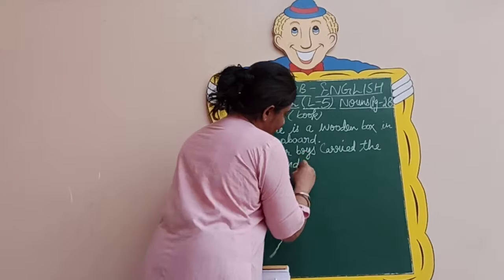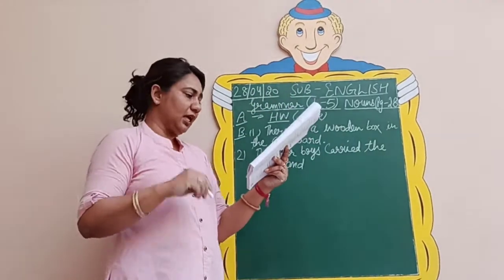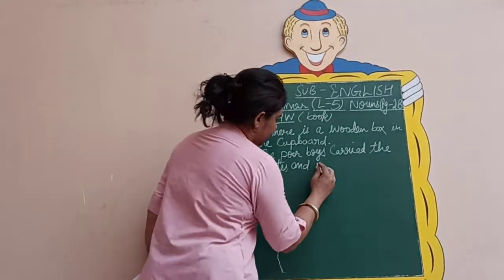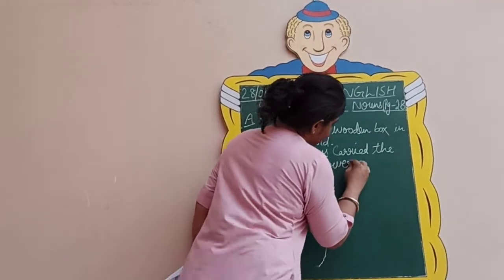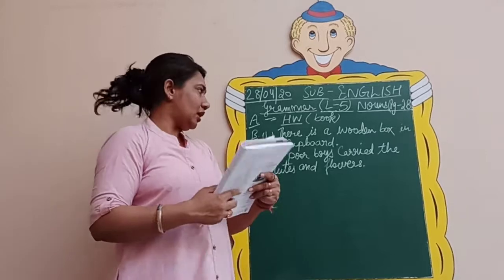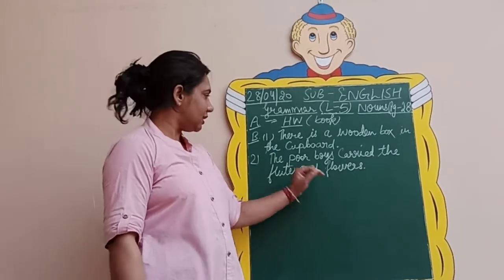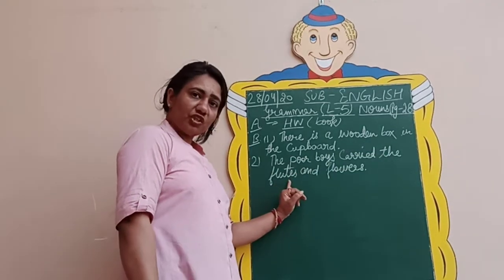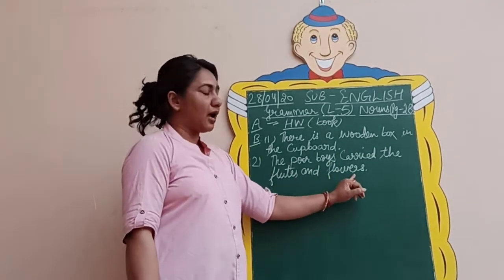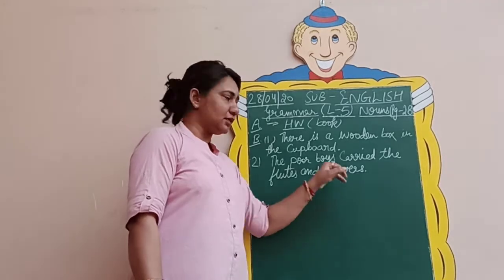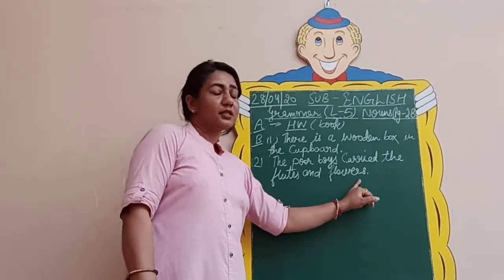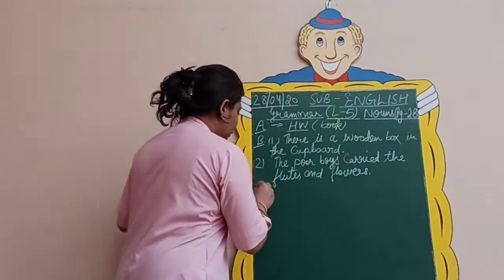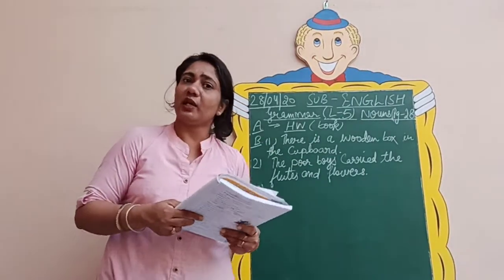Flutes is what? बांसुरी, जो कृष्ण जी बजाते हैं, ठीक है? That is known as flute. Carried the flutes and flowers. Flower, change it into flowers. So now just see the difference between two sentences. Boy changes into boys. Carried the flute changes into flutes. And flower changes into flowers. So this way we have changed it into plural. Simply you need to go step by step, then it is very easy.